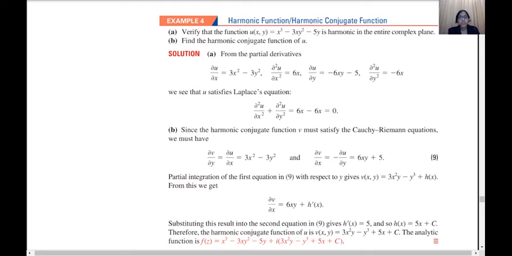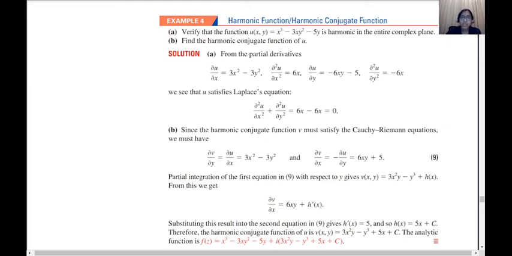Now u is harmonic, which we have seen. We are asked to find the harmonic conjugate of u. How can we do that? Since both these functions are harmonic, they will definitely satisfy the Cauchy-Riemann equations. So dou u by dou x will be equal to dou v by dou y.